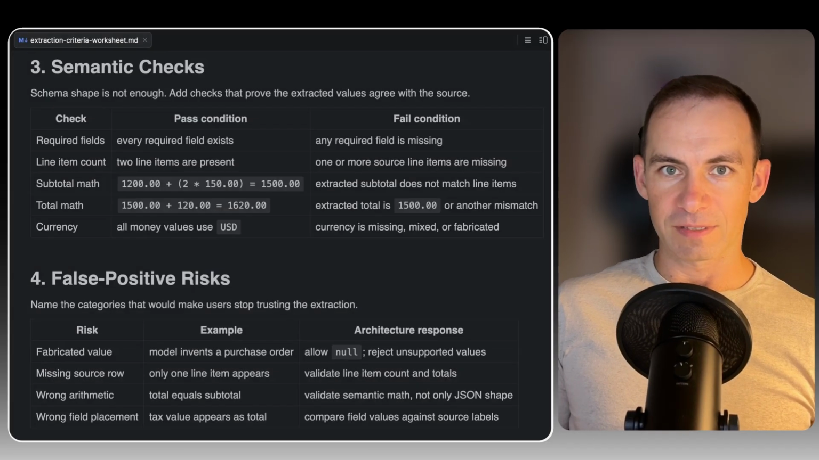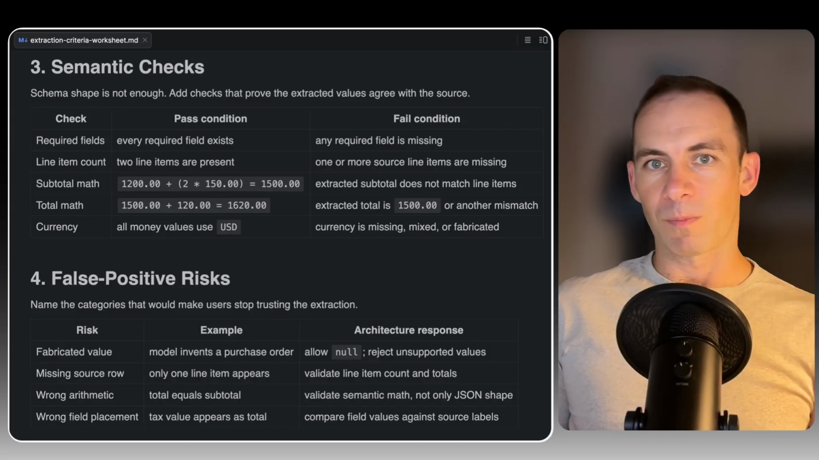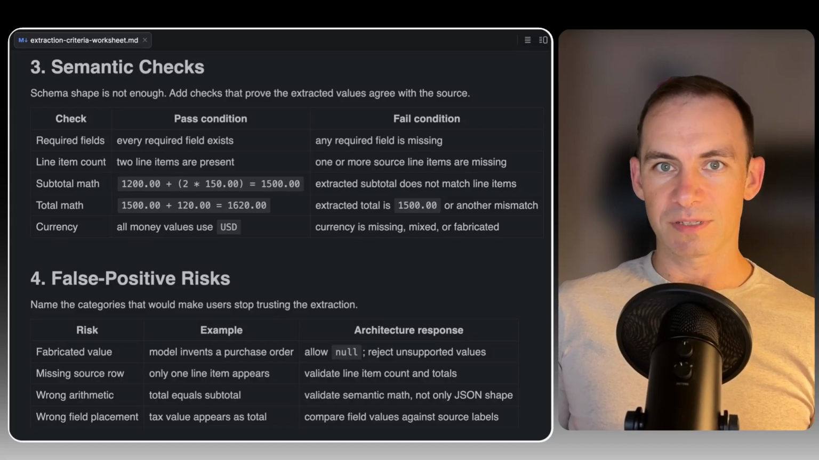Now look at the semantic checks. Required field checks prove that the extraction is complete enough. Arithmetic checks prove that the amounts agree. Line item checks prove that no source rows disappear. Source grounding checks reduce fabricated values. Field placement checks confirm that subtotal, tax, and total are not confused.